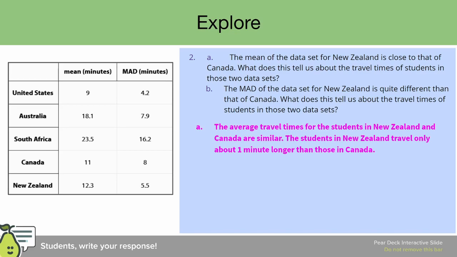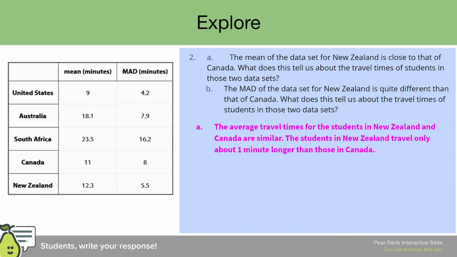Now let's read part B to ourselves and then we will read it together. So go ahead, please pause the video, take some time, read part B to yourself, analyze the table, and let me know, what do you think about that one? All right, welcome back. Part B reads, the MAD of the data set for New Zealand is quite different than that of Canada. What does this tell us about the travel times of students in those two data sets? Please pause the video, let me know, what do you think about that statement?